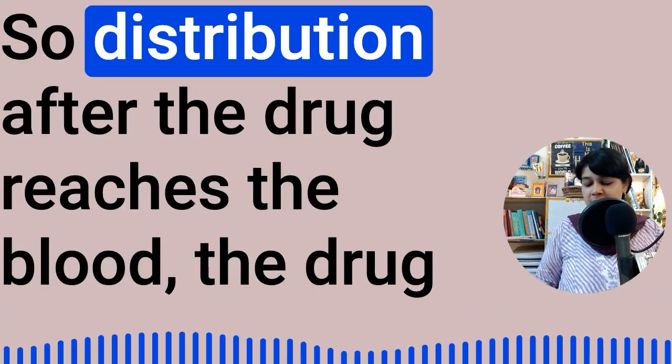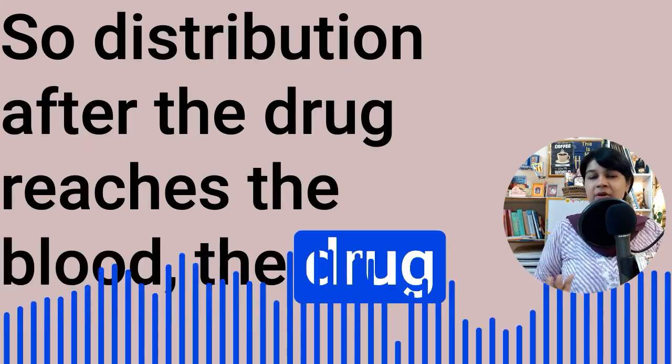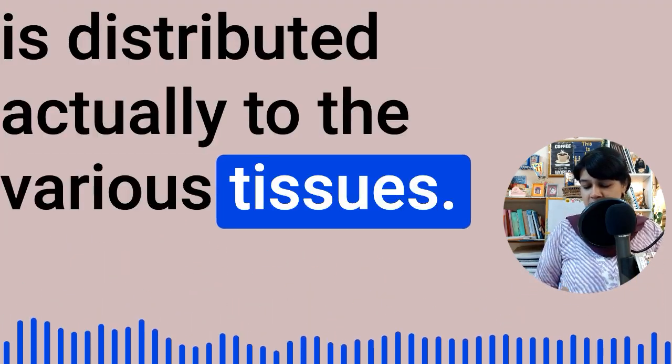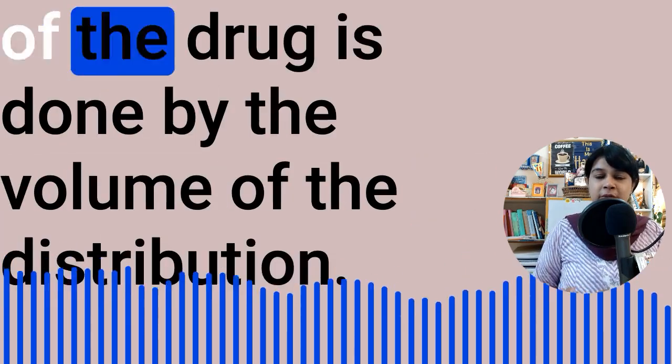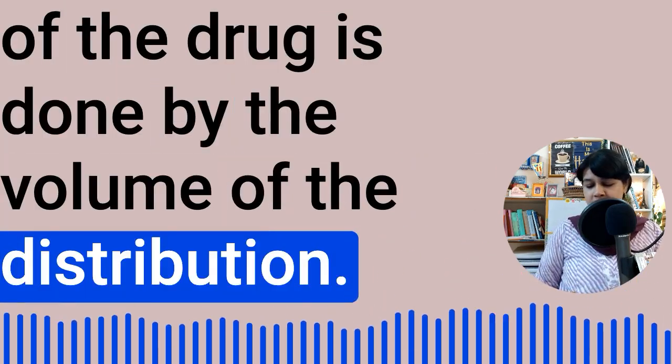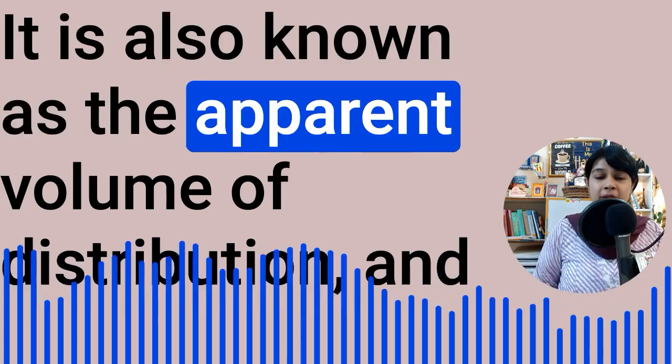So distribution. After the drug reaches the blood, the drug is distributed to the various tissues, and this determination of the distribution of the drug is done by the volume of distribution. It is also known as the apparent volume of distribution, and it is denoted by capital V, small d, or capital A, capital V and small d.